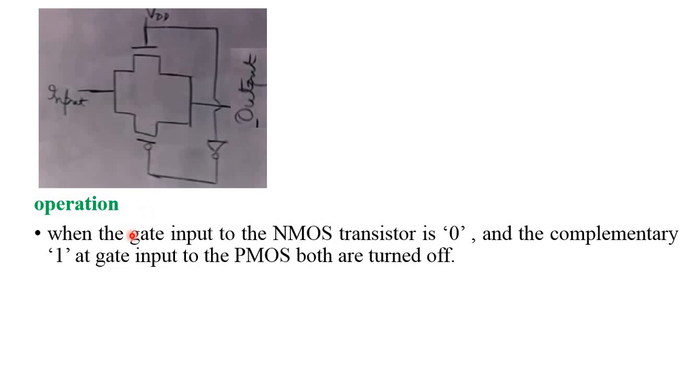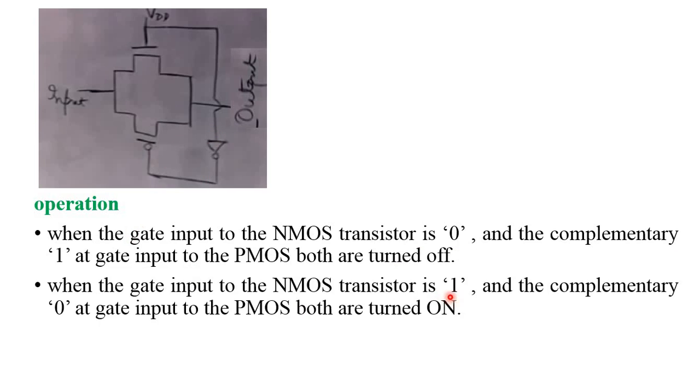And if we apply 1 to the gate of the NMOS transistor, its complement is automatically 0, so both are in the on state. Like that the switching logic is present.